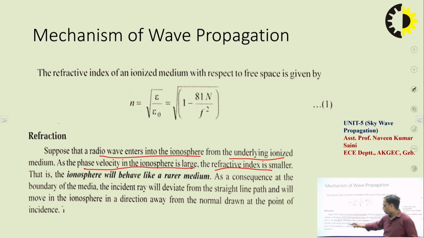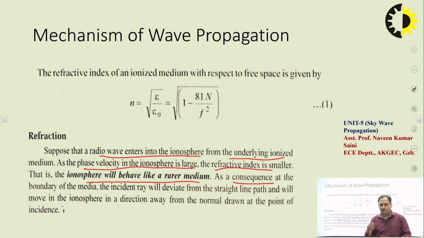So the ionosphere behaves like a rare medium, and at the boundary of the medium, the incident ray will deviate from the straight line path and move into the ionosphere in the direction away from the normal drawn at the point of incidence.